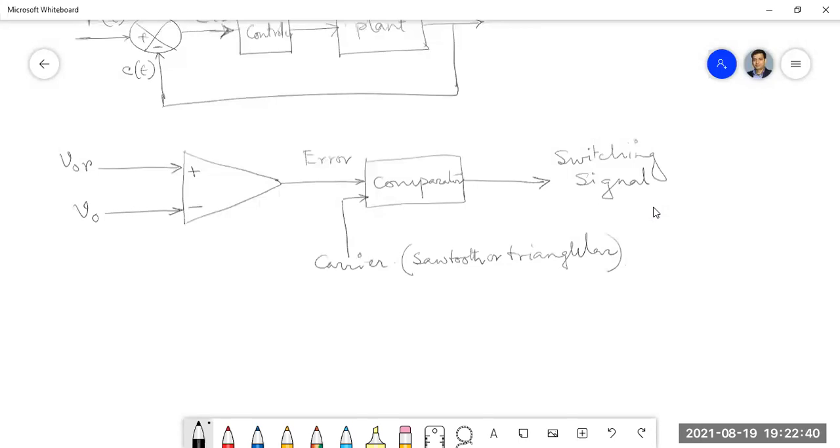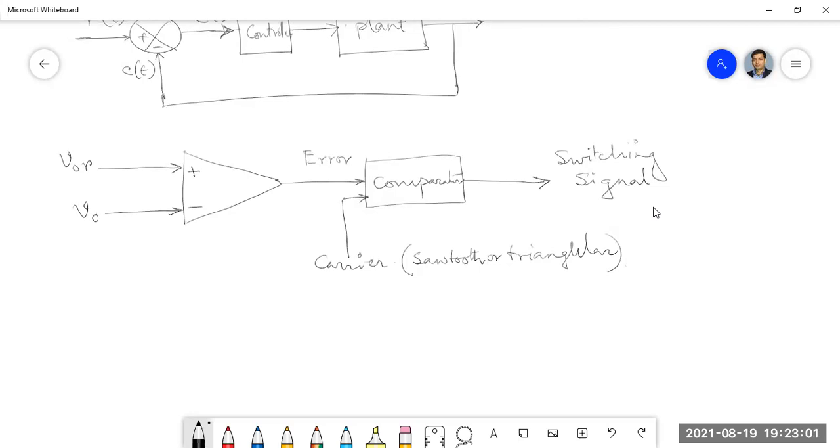So here we are manipulating the error in this way. We are not providing the error directly to the plant or directly to your system. We are manipulating it by comparing it with a carrier signal.